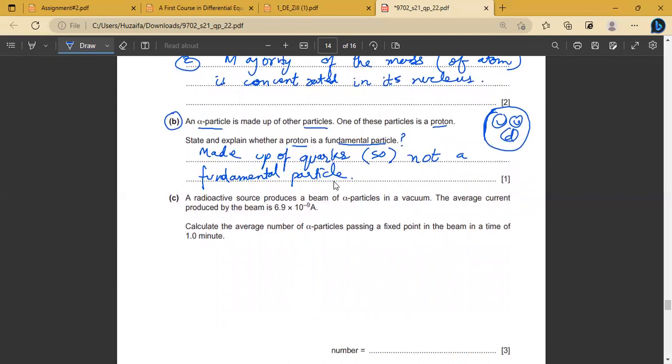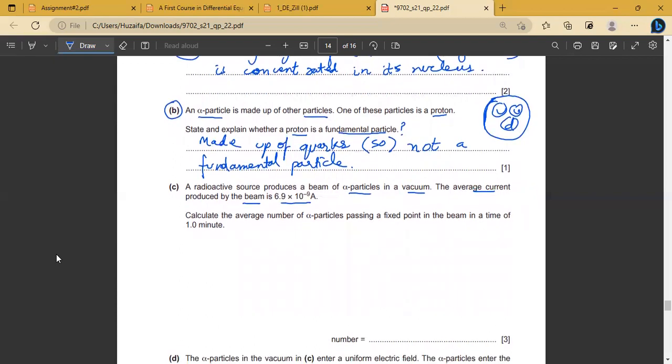A radioactive source produces a beam of alpha particles in a vacuum. The average current produced by the beam is 6.9 × 10^-9 ampere. Calculate the average number of alpha particles passing a fixed point in the beam in a time of 1 minute. Here we are given the time and the current. What can I do?